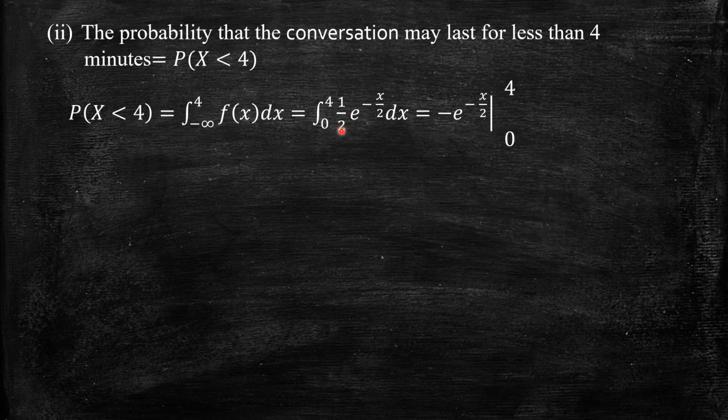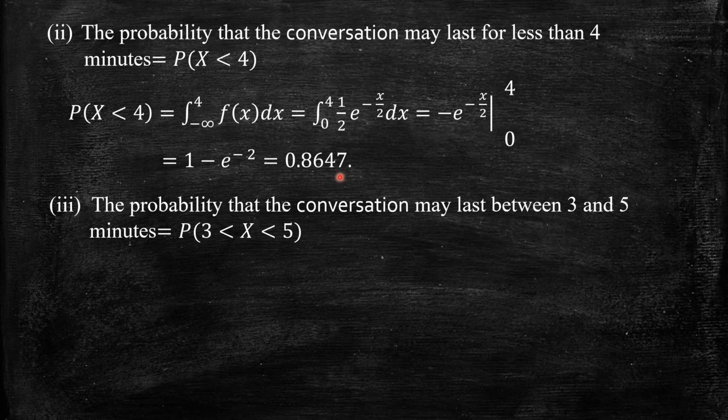So integrate the function, that is half e power minus x by 2, between 0 and 4. Once again, the integral of e power minus x by 2 is e power minus x by 2 by minus half. The half gets cancelled, so it gives minus of e power minus x by 2. Upper limit is 4, lower limit is 0, so I have minus of e power minus 4 by 2, which is e power minus 2, minus e power 0 which is 1, and since the minus sign is there, it gives 1 minus e power minus 2. Simplifying gives 0.8647. That means the probability that the telephone conversation may last for less than 4 minutes is 0.8647.